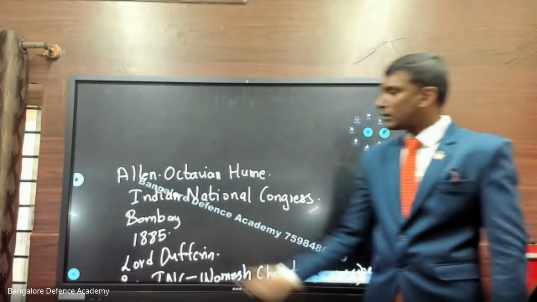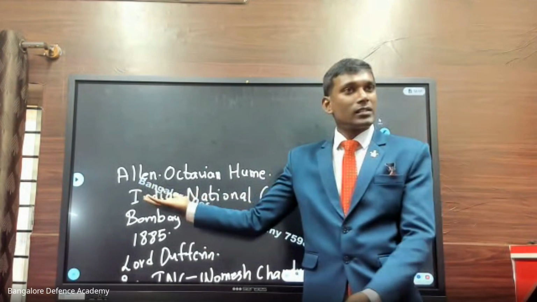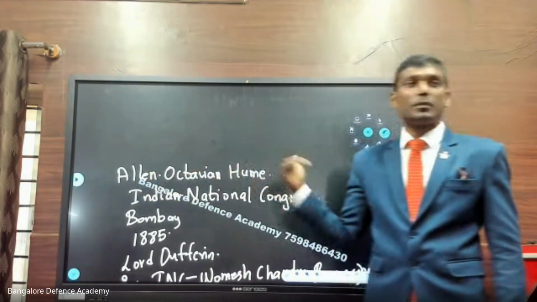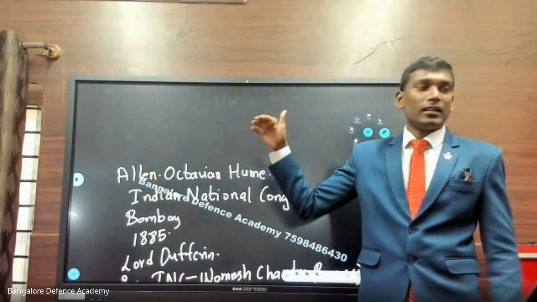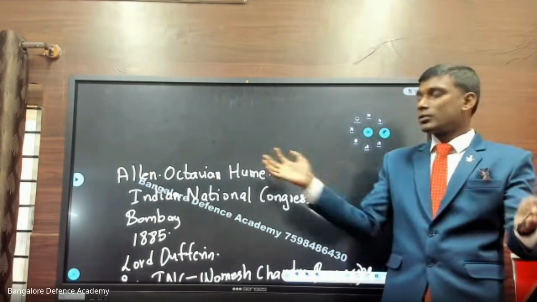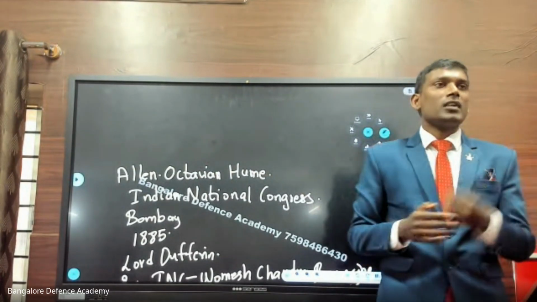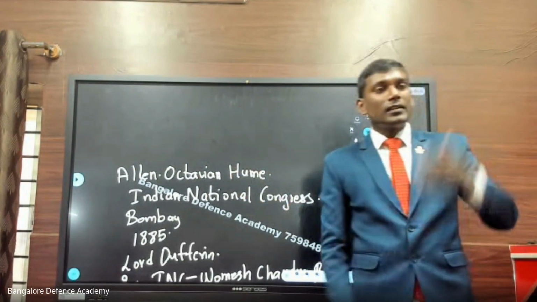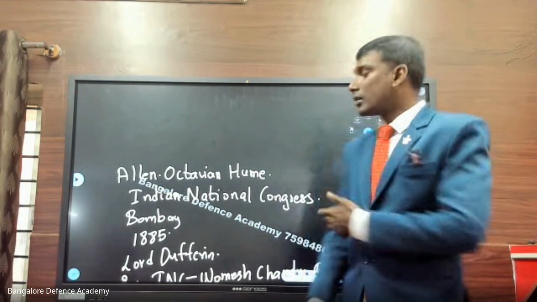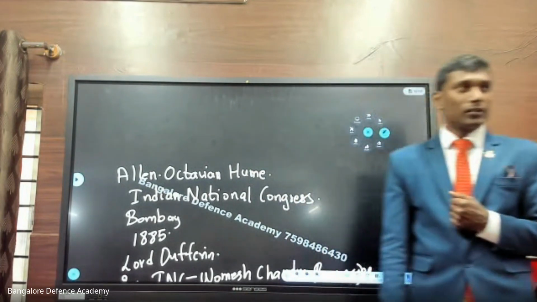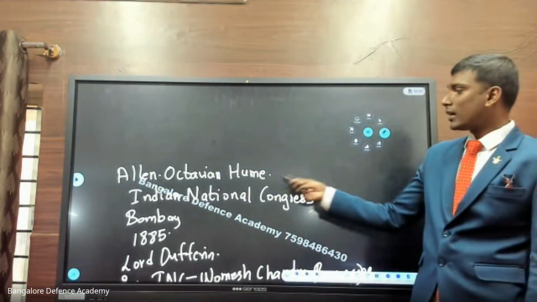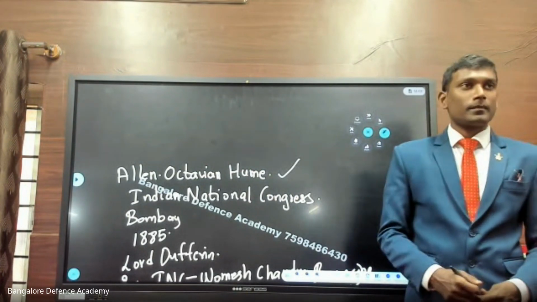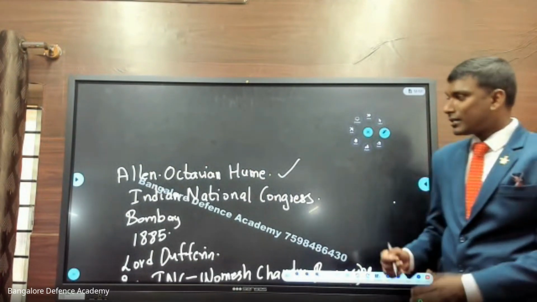So at that time, there was one retired IAS officer, or you can say civil servant, Allen Octavian Hume from India. He told them to unite all Indians. He told them, okay, everyone come together. Why can't you start a political party? If you start a political party, you can directly demand to the viceroy, a governor, or directly demand to the queen. Correct? You can directly do like this. So why can't you do that? So that was Allen Octavian's idea. You understand?